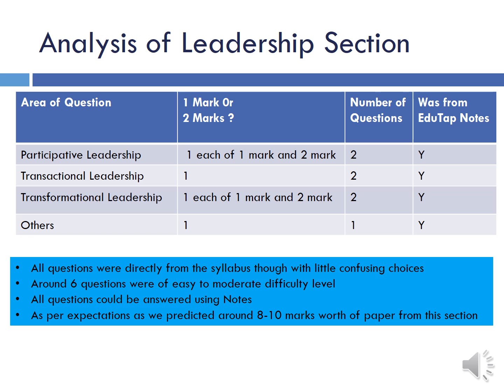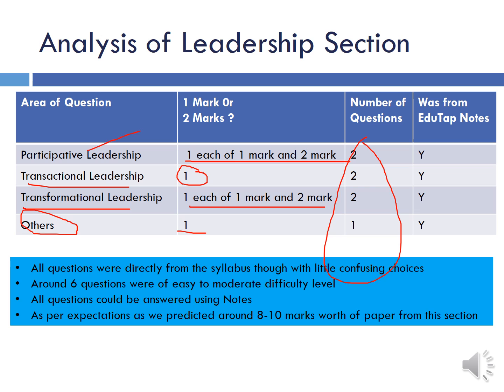From the leadership section, there were a total of 7 questions. On participative leadership, there was one each of 1 mark and 2 marks. From transactional leadership, there was one question of 1 mark. Then on transformational leadership, there was one each of 1 mark and 2 marks, and there was one other question of 1 mark.